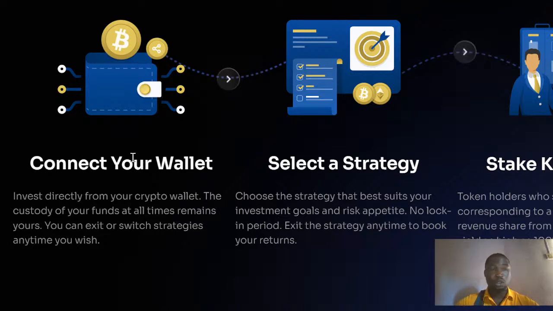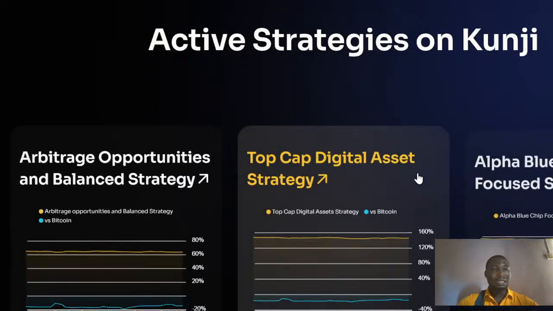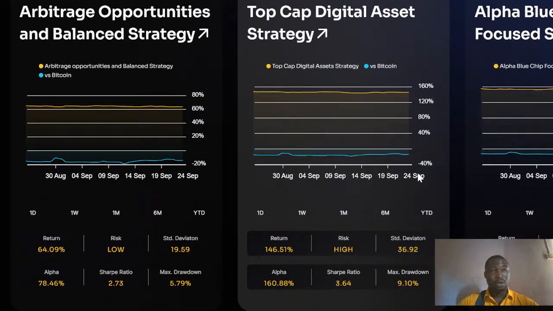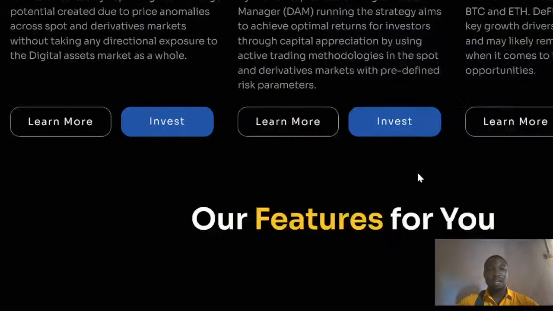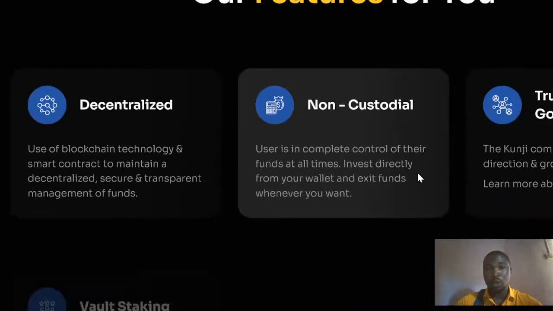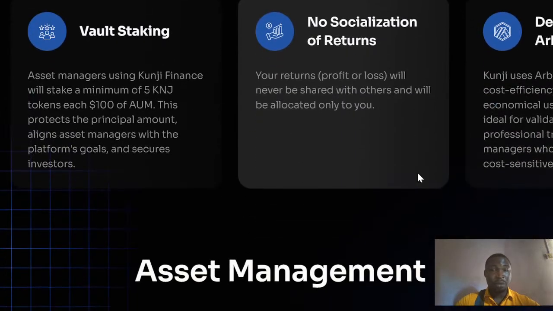Now all you need to do is connect your wallet, select the strategy plan that you want to use, and also stake your token. So looking at what this is all about, you can see how it's being built. All this is very important. These are different ways of investment in which you can go in. So this is an exploit of Arbitrum.